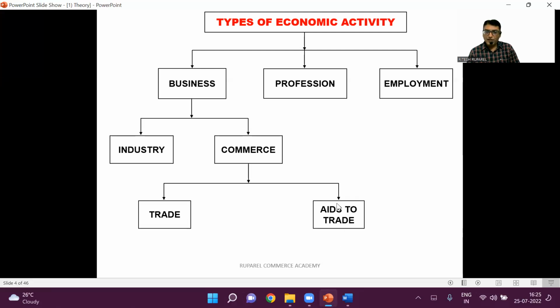Correct? Now, what is profession? Profession requires personal skills of a special and expert nature, requiring qualification and practical experience. The businessman earns profit. The professional earns fees. While employment is when a person works for somebody else. Is this concept clear? So we have finished economic activity and non-economic activity along with the types. Okay, the first question.